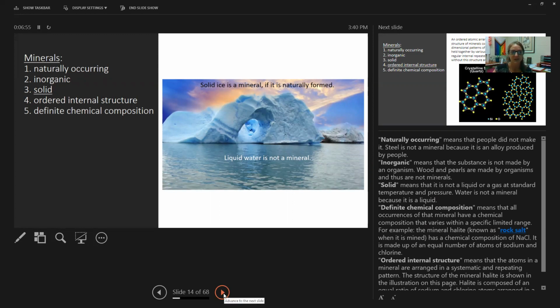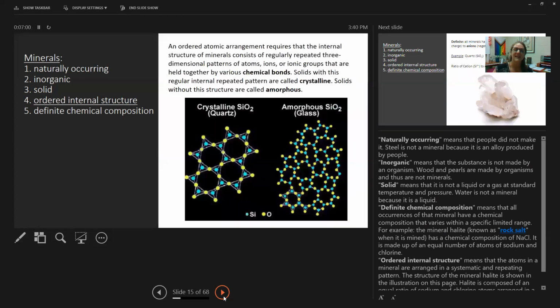All right, so it has to be naturally occurring, inorganic, solid, and it has to have an ordered internal structure. So minerals are made up of elements, right? And the way those elements bond together, if we were to zoom in on those bonds, we would see that minerals have an ordered internal structure.